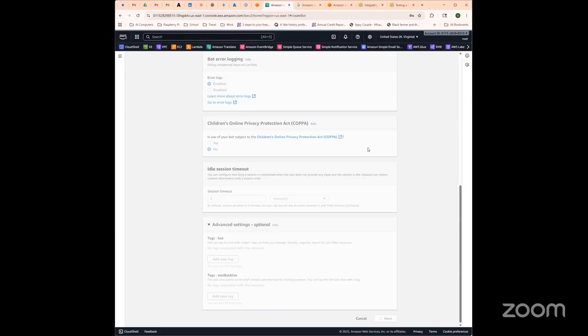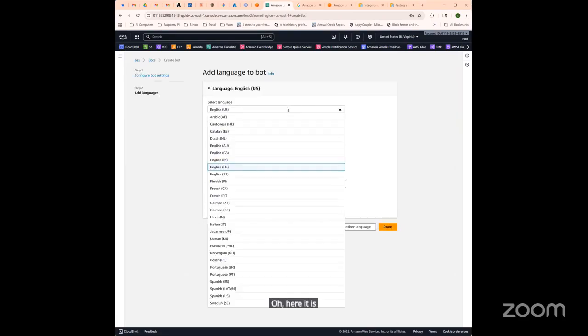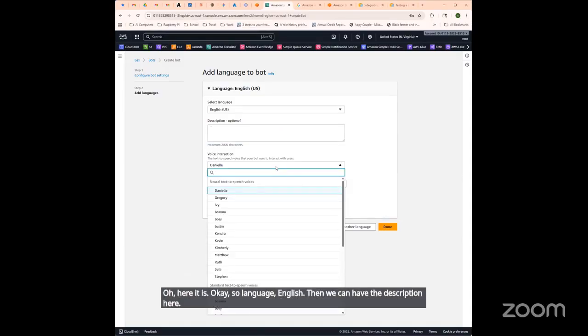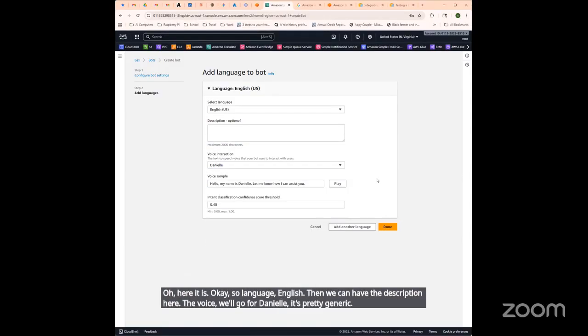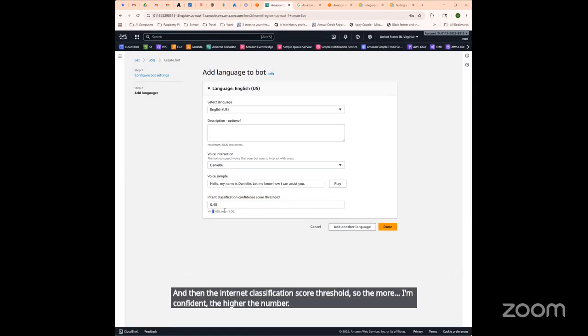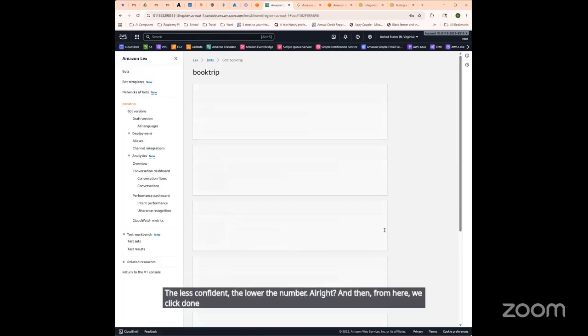So it doesn't ask us for a language. Here it is. Okay, so language, English. Then we can have the description here. The voice, we'll go for Danielle. It's pretty generic. I didn't turn on sound for this, but that's okay. And then the intent classification confidence score threshold. The more confident, the higher the number. The less confident, the lower the number. All right, and then from here we click done, but we're going to hit cancel.